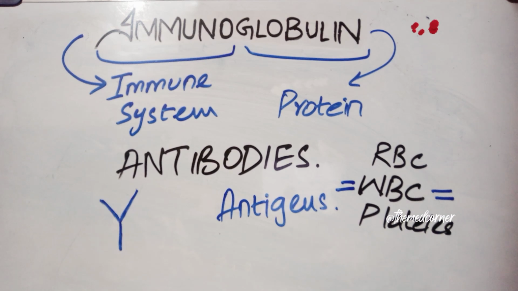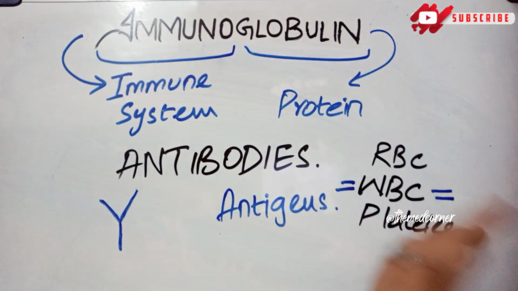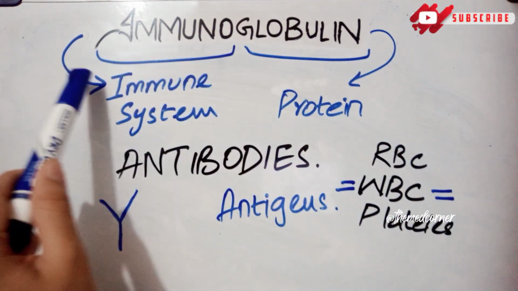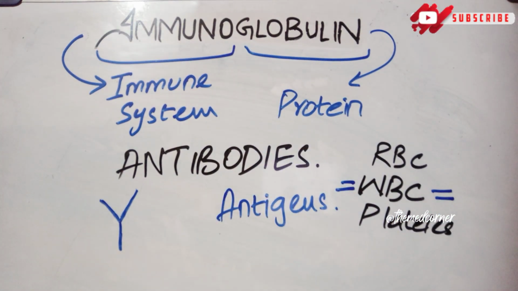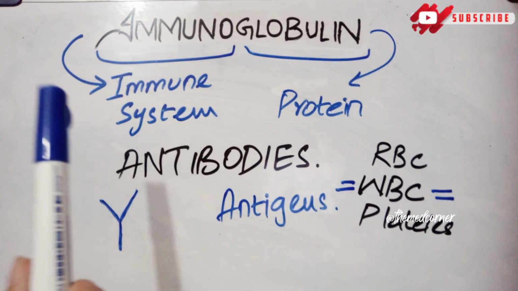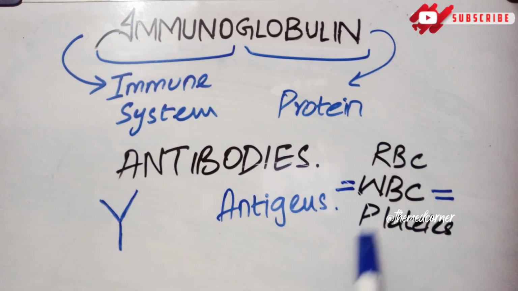So this is very basic knowledge about immunoglobulin. Up till here we have learned that the word immunoglobulin is composed of two words, immuno and globulin. The first term refers to the immune system and the second term is for protein. So these are glycoproteins, or proteins, present in our body that work with the immune system and provide defense against the antigen.